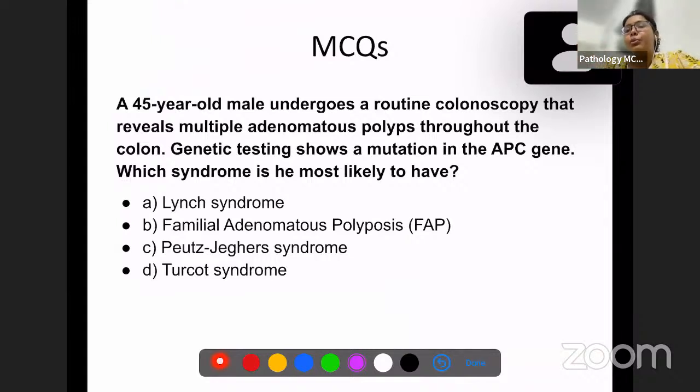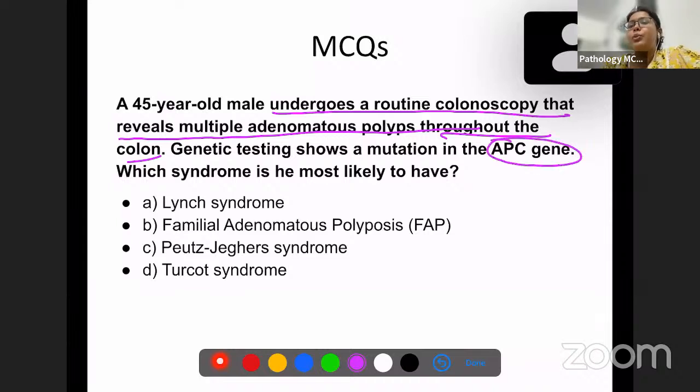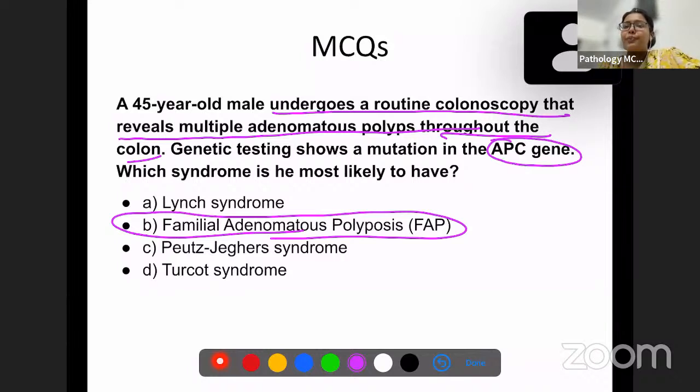A 45-year-old male undergoes routine colonoscopy that reveals multiple adenomatous polyps throughout the colon. Genetic testing shows mutation in the APC gene. Which syndrome is he most likely to have? Very easy, we just discussed this. He has familial adenomatous polyposis syndrome. Okay, moving on to the next one.